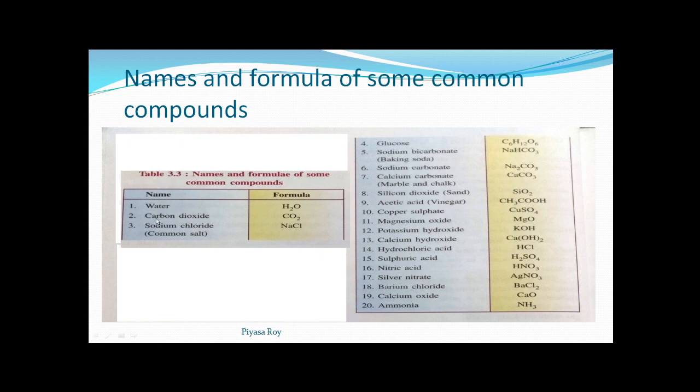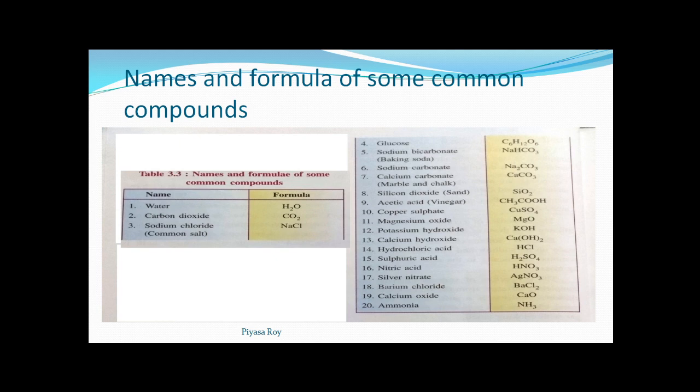So after writing the name, in bracket you can write down the formula. It's okay, but for that you will not be getting any extra marks. But if you are not writing the name which is asked, then for writing the formula you will not be getting any mark. Okay, so carbon dioxide, formula of carbon dioxide is CO2. Sodium chloride, common salt, this is NaCl, sodium chloride.